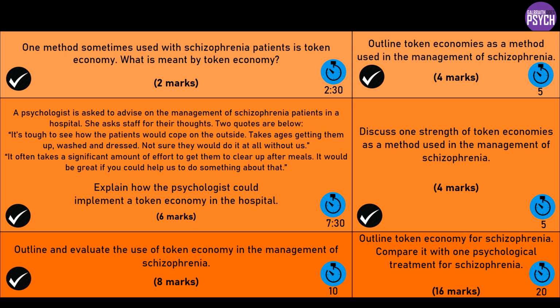And as you know, paranoia is sometimes seen in schizophrenia patients. Okay, right, so hopefully that's given you plenty of ideas, but it's comparison there, not evaluation of token economy.